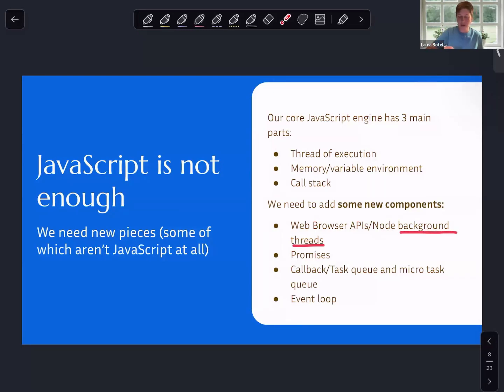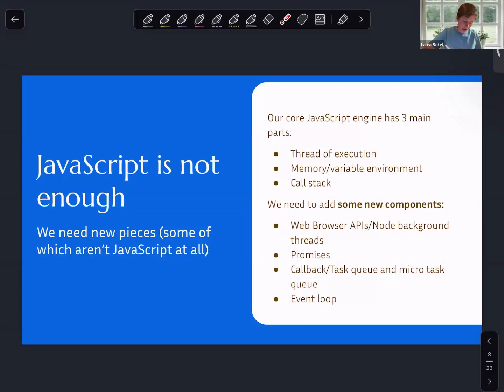You might hear this referred to as background threads, or you might hear people throw around the library libuv. When it comes to asynchronicity on the backend, we're going to focus on the web browser APIs for the purposes of this lecture and this workshop, but the same sort of functionality is available on the backend in JavaScript as well. So when we're talking about the setTimeout function, we are going to use that to make use of the web browser APIs.